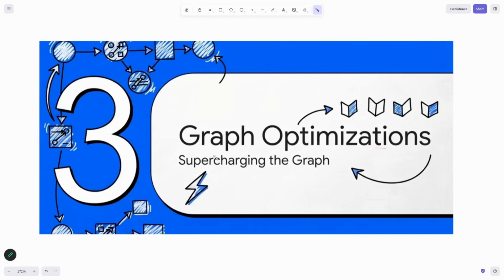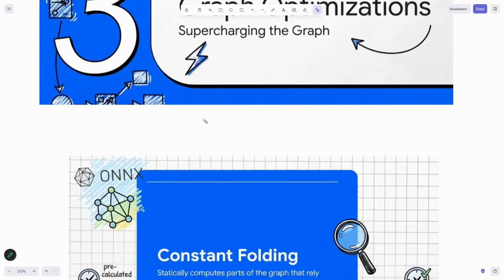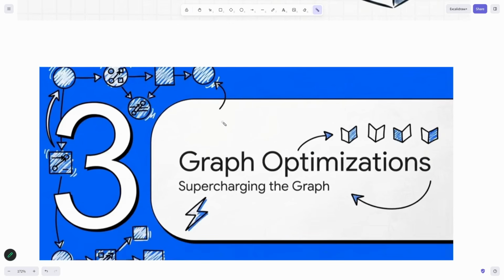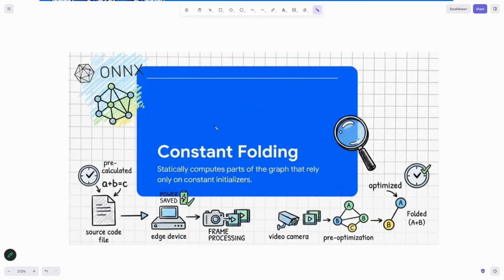Now, what exactly are graph optimizations? ONNX is helping us in graph optimizations. How do graph optimizations work? We have already captured this neural network in ONNX format. We only want to run this, so ONNX is computing that very fast.